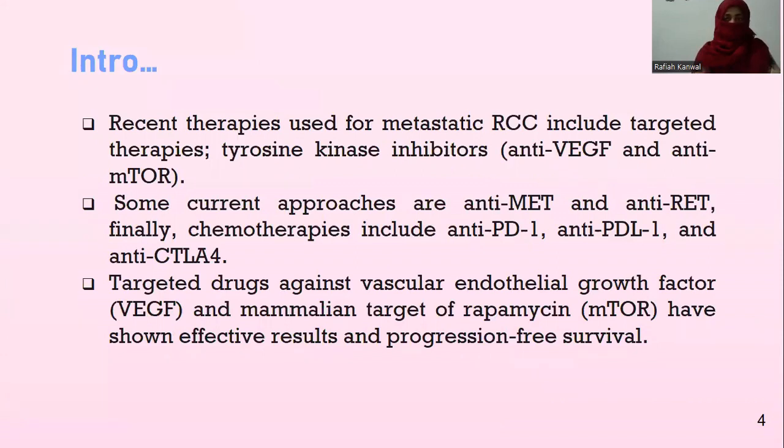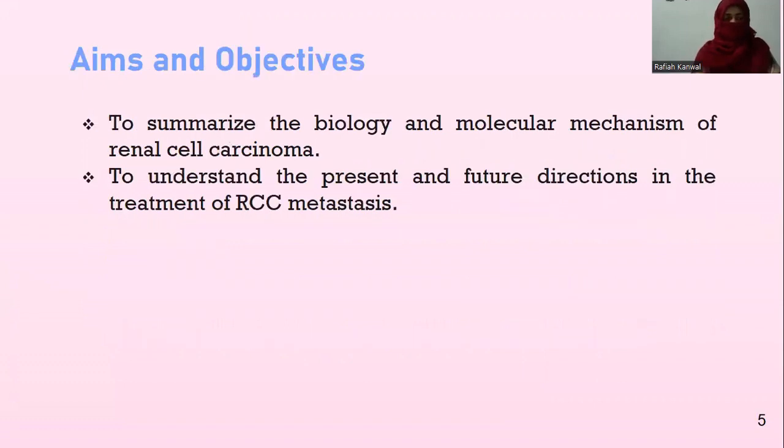Targeted drugs against vascular endothelial growth factor and mammalian target of rapamycin have shown effective results in progression-free survival. Vascular endothelial growth factors promote angiogenesis, while mTOR, the mammalian target of rapamycin signaling, regulates cell proliferation and metabolism, and is involved in tumor initiation and progression. Moving further, the aims and objectives of this topic are to summarize the biology and molecular mechanism of renal cell carcinoma and to understand the present and the future directions in the treatment of RCC metastasis.